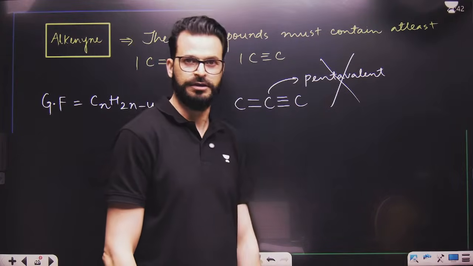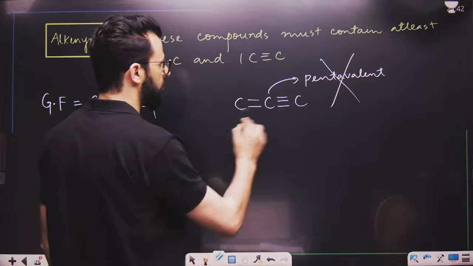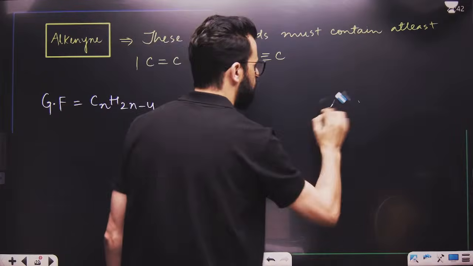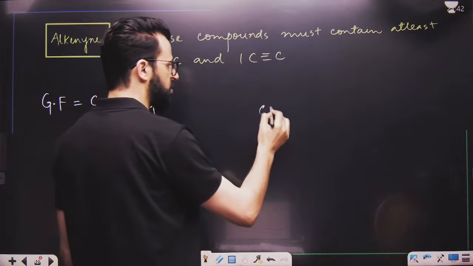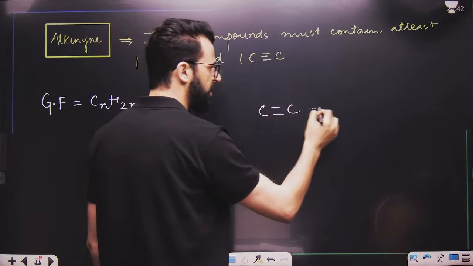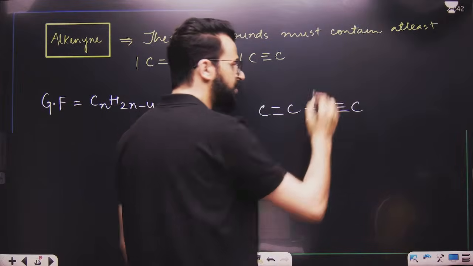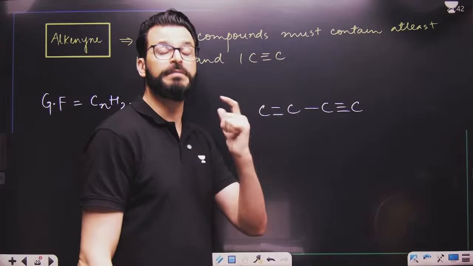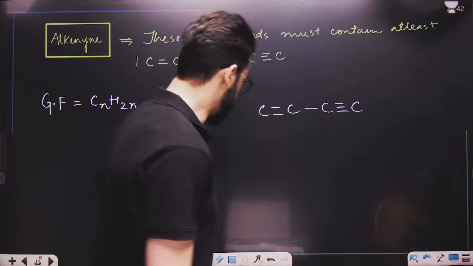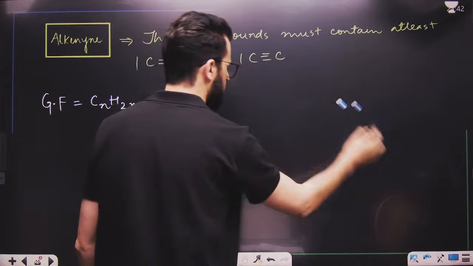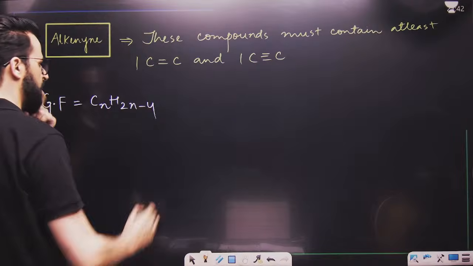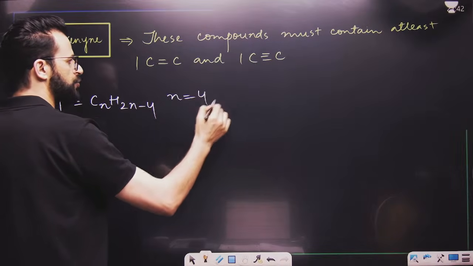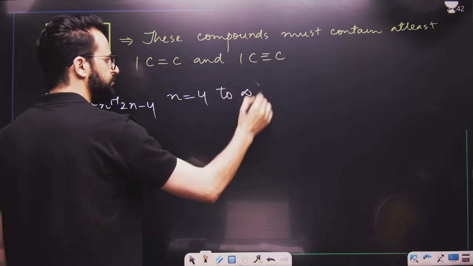That's why, my dear lovely students, we have to think on these lines. Say, for example, this is a carbon-carbon double bond, then this is a carbon-carbon triple bond. That means such a compound must contain at least 4 carbon atoms. So the simplest alkenyne must have n equals 4 to infinity.